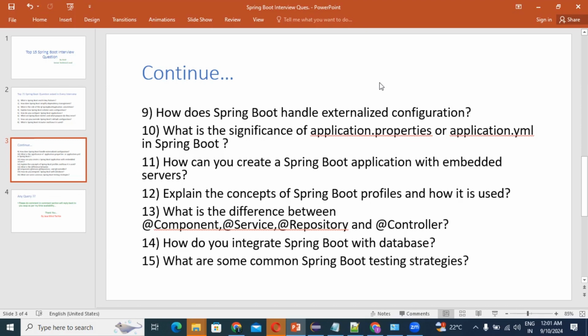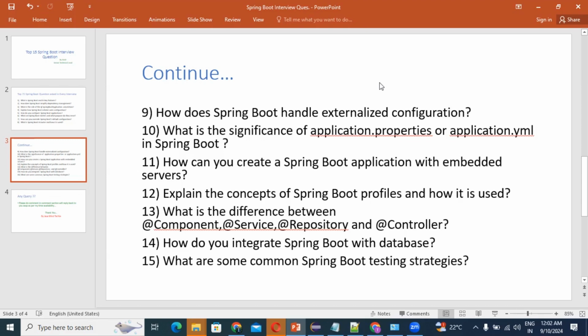Then second, configure the database: define data source properties like URL, username, password in the application.properties or application.yaml file. And next, create the entities. If you are going with JPA or Hibernate, your bean class is treated as an entity class. So define the JPA entity using @Entity and create a repository extending JpaRepository or CrudRepository.